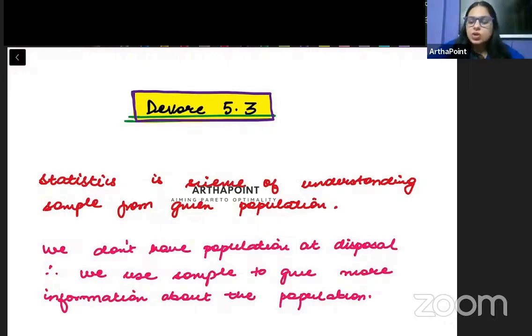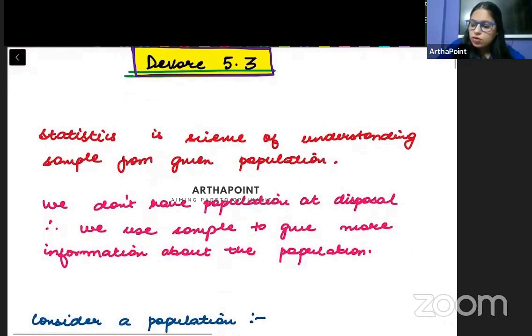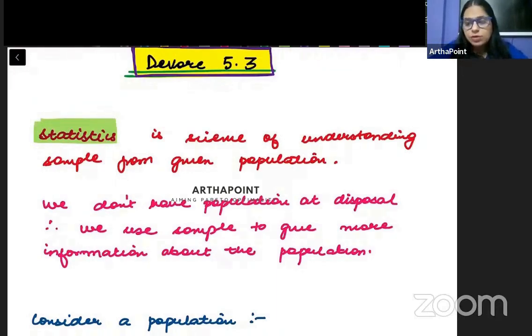Okay, let's start. First of all, we want to understand what is statistics. Statistics is basically a science of understanding sample from population. देखो, but not always the population will be at disposal. बहुत बार ऐसा होगा कि आपको पॉपुलेशन के बारे में सारी इन्फॉर्मेशन नहीं होगी, right? So whenever your population will not be at your disposal, जब भी आपको पूरी पॉपुलेशन ना पता हो, then a sample will help you gain relevant information from the population.